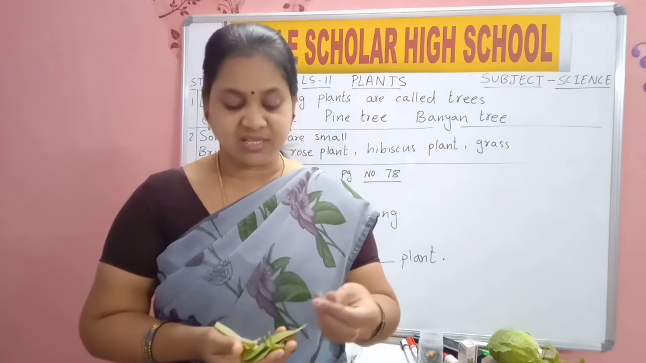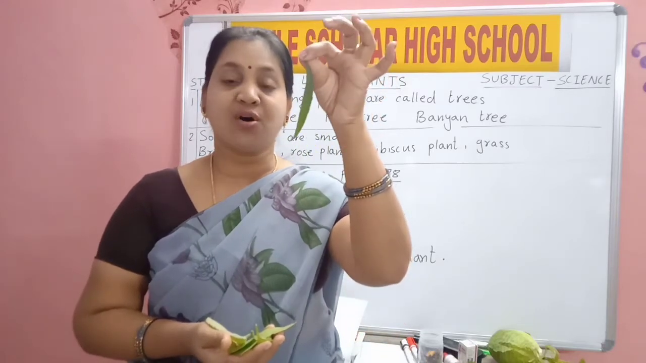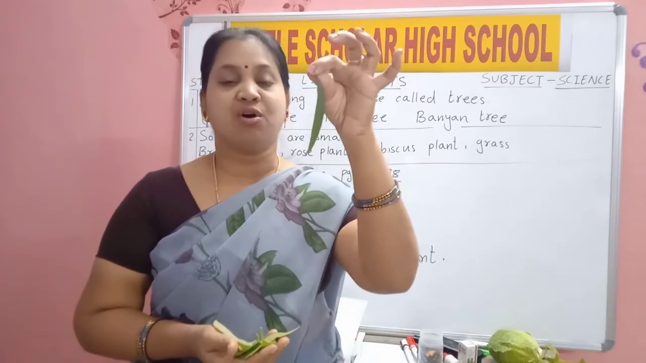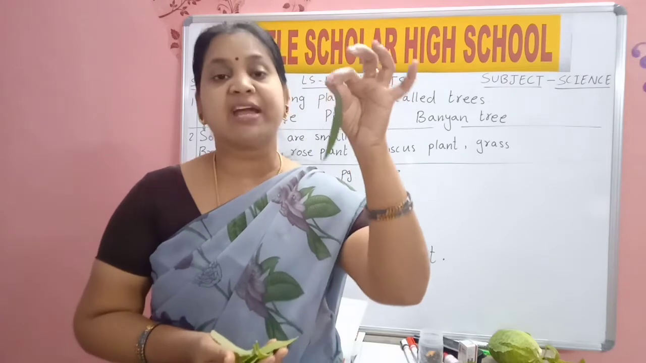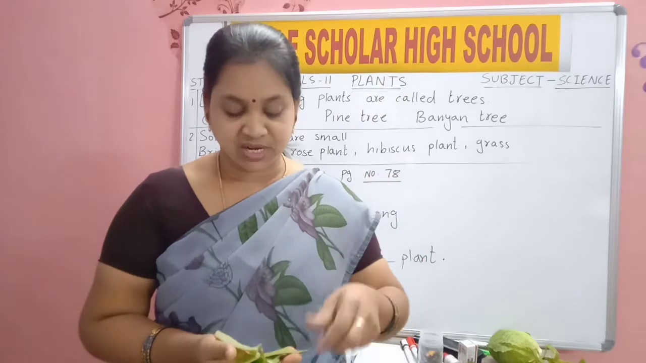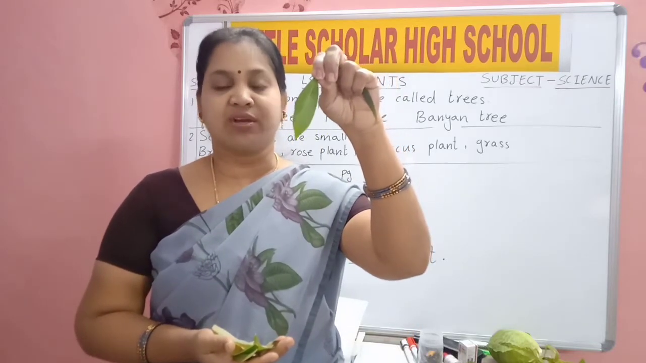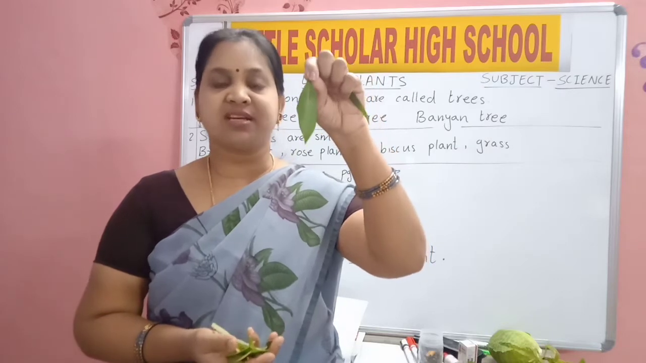Now these are also one more type of leaf. How is this leaf? Long. Yes, size is different and shape is also different. Some are round in shape, some are long in shape. And see this is also long. Compared to this, it is a little short.